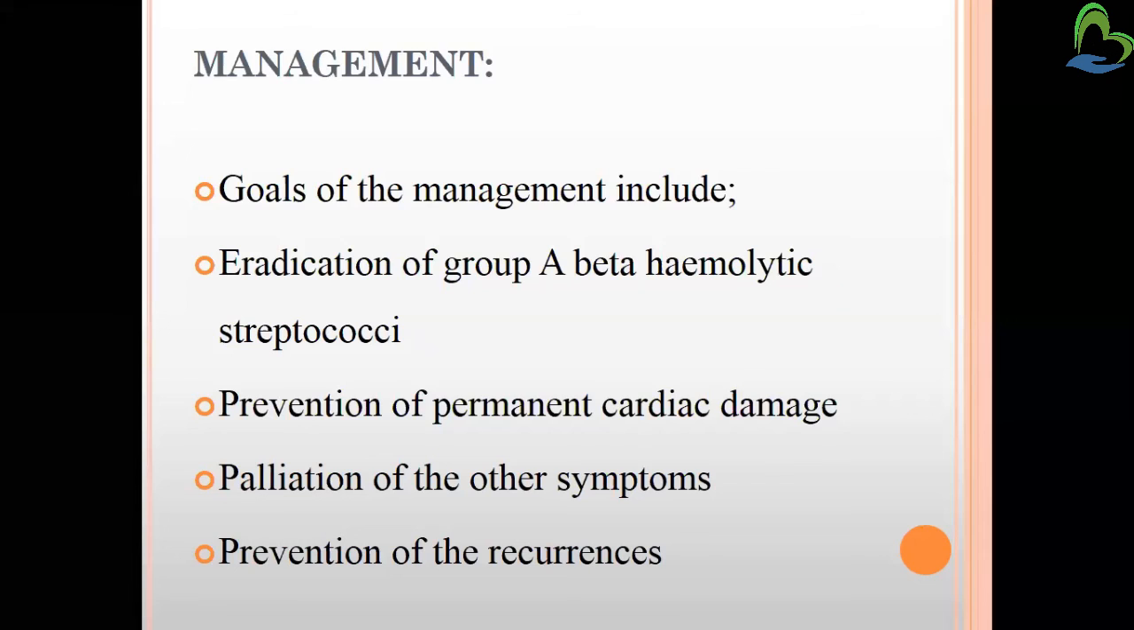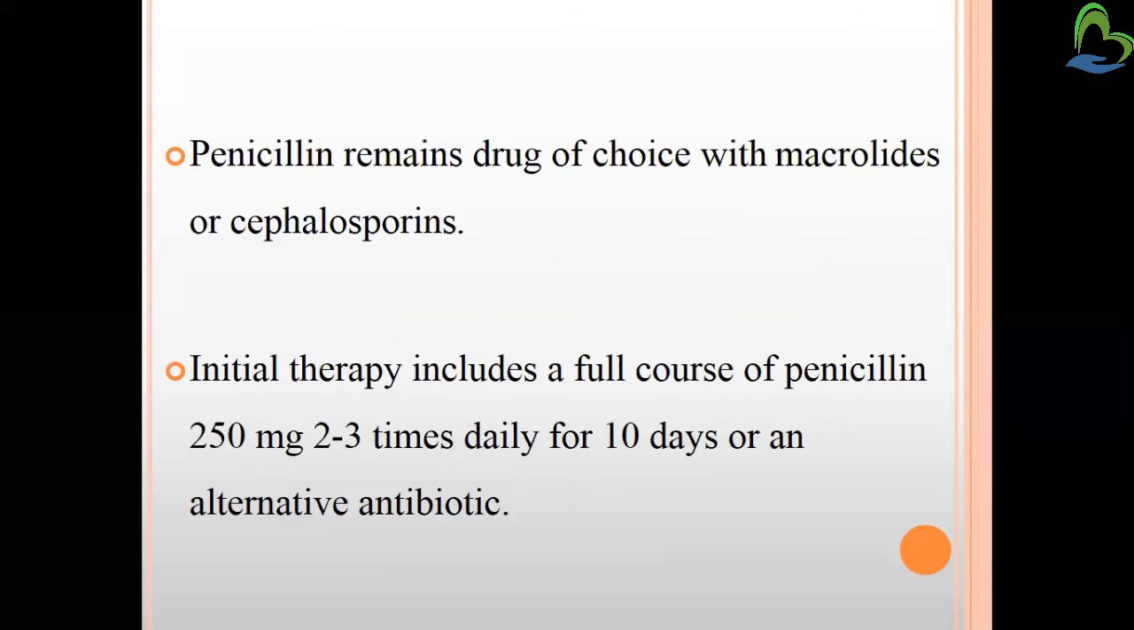Palliation of the other symptoms, we have to relieve the other symptoms like joint pain and subcutaneous nodules. All these things with the chorea and all have to be relieved. Prevention of recurrence, as we have seen that previous history is also there, so just see that another time it doesn't recur. Penicillin is the antibiotic we are giving, that is the drug of choice. So whenever we are seeing rheumatic heart disease, penicillin is the drug of choice, with macrolides or cephalosporins as inclusions.